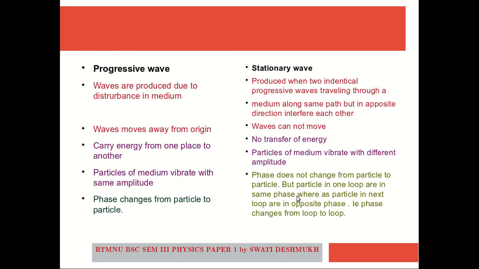So in this way, in the case of stationary waves, the phase does not change from particle to particle, but it changes from loop to loop. Whereas in the case of a progressive wave, the phase changes from particle to particle. These are a few basic differences between a progressive wave and a stationary wave. In the next session, we will see some mathematical treatment of stationary waves on a string and in a pipe.